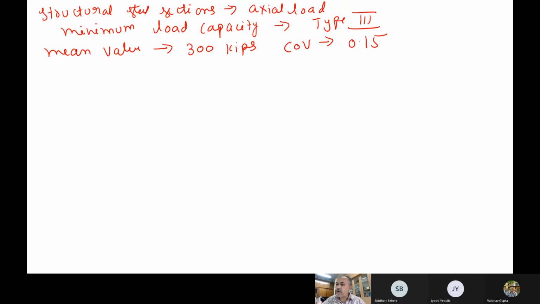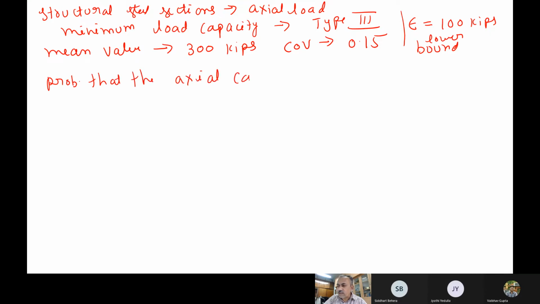Now, if we want to find the minimum load capacity with type 3 distribution, you also should know the bound. Since it is the minimum load, somebody has given the lowest bound as 100 kips. This is the lower bound. This also has been provided to you. So now let us say we have to find the probability that the axial capacity of our steel section will be less than 200 kips. So this has to be estimated.